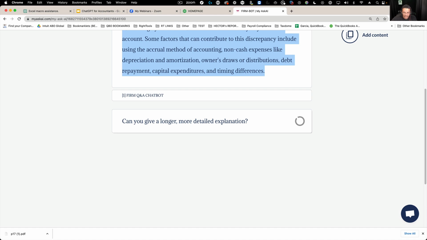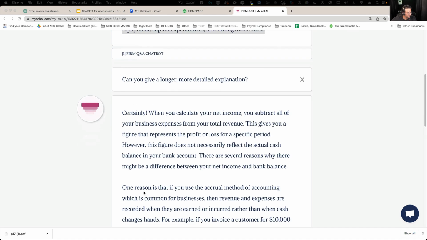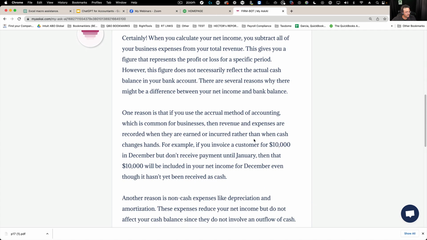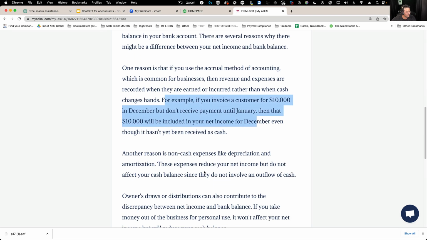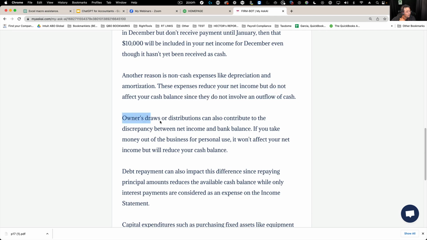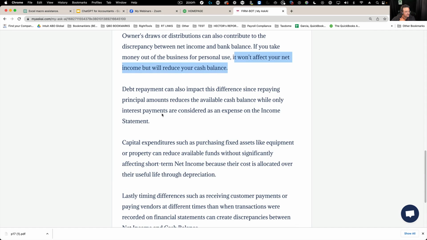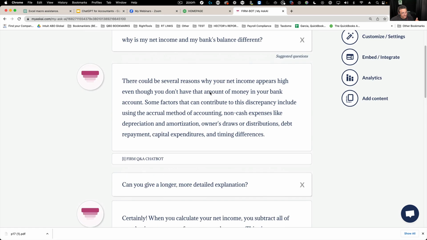Here's a more detailed answer. Okay. Here's some examples. Another reason is non-cash expenses like depreciation or amortization. These expenses reduce your net income but do not affect your cash. Owner's draw or distribution can also contribute to discrepancy. If you take money out of your business for personal use, it won't affect your net income but reduce your cash balance. Debt repayment. And so, yes, the bot itself, it's impressive.